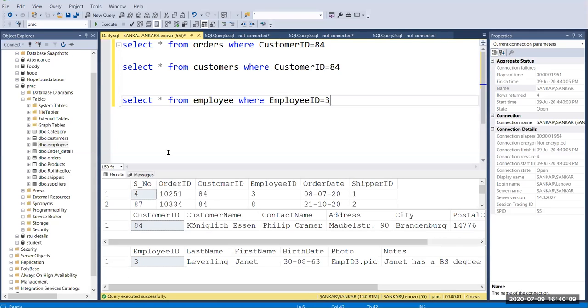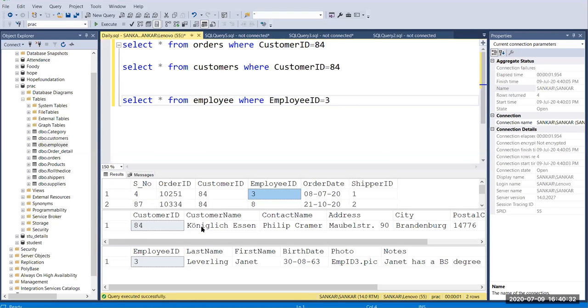So we get 3 screens. Each query has its own screen, right? So in the first, for customer ID 84, we have two orders in the orders table, and we have two employee IDs, one is 3 and the other is 8. Here I passed 3, that's the employee ID.